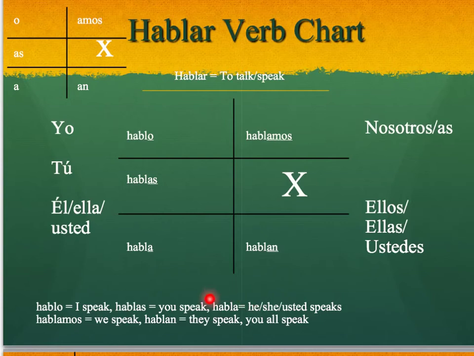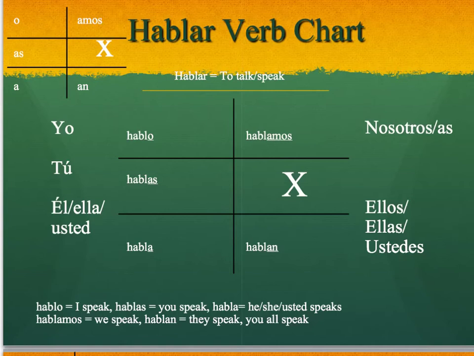However, if we say habla, we need to include the él, ella, or the usted to remind ourselves that it's either he that is speaking or she, or maybe we're referring to usted, but you must include something there. Hablamos, you need either nosotros or nosotras. Hablan, they speak, you need either ellos or ellas, or maybe you're using ustedes, you need to include that as well. This is what it looks like to conjugate an entire verb depending on who's doing the action.